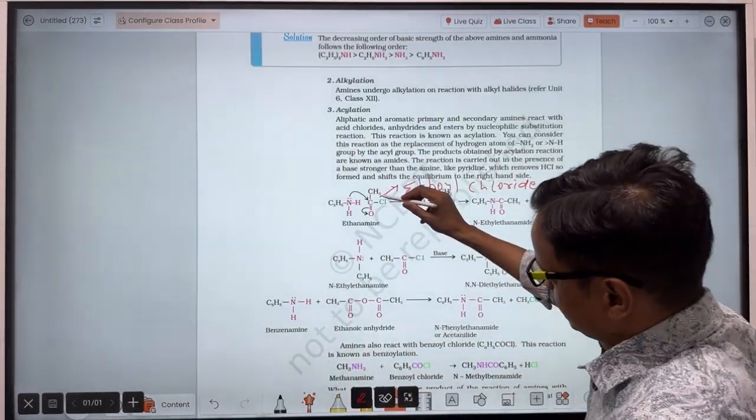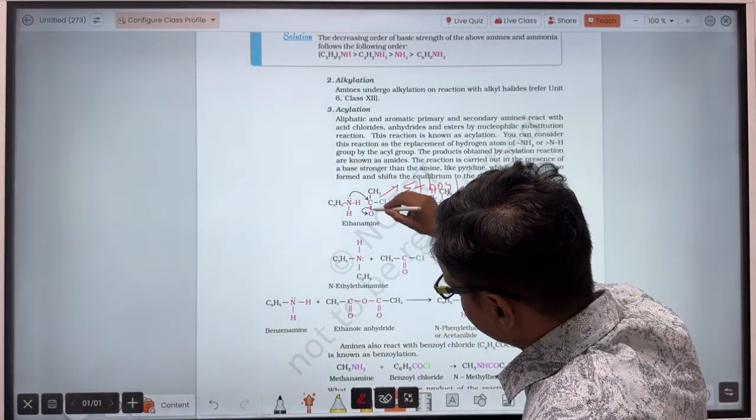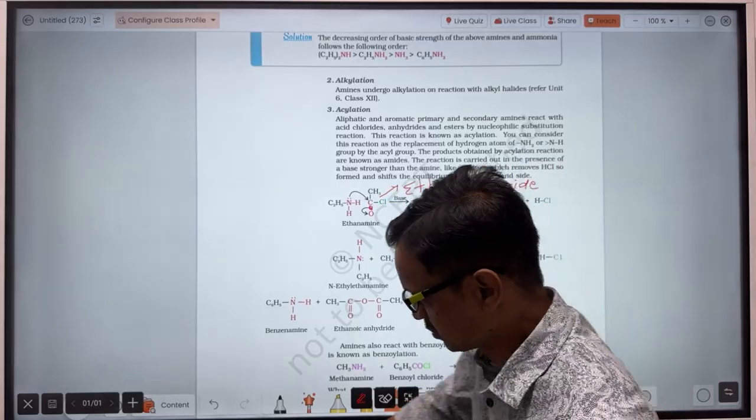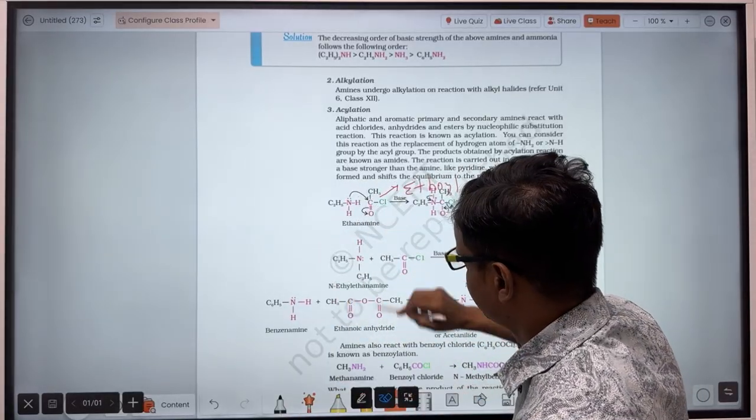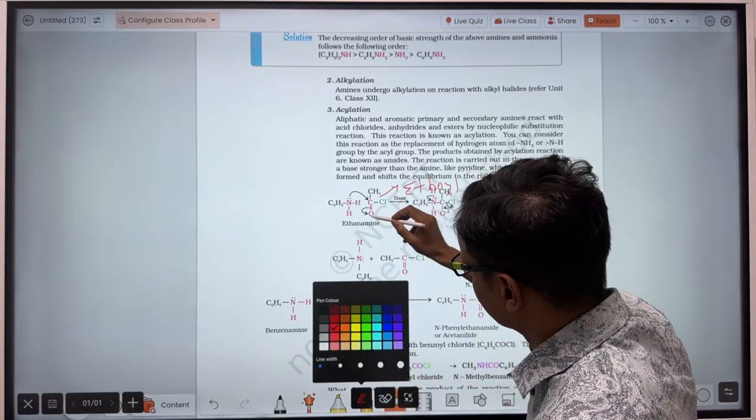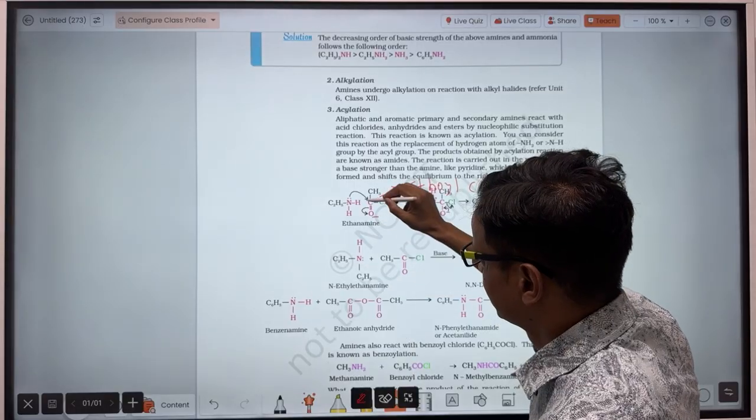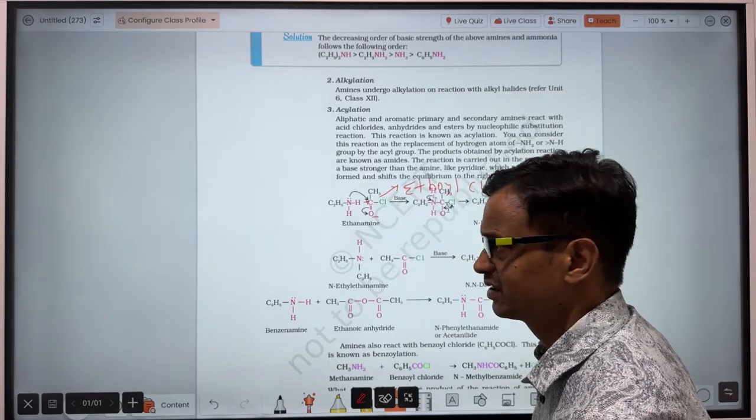Okay, what happened here? This oxygen is attached to the acyl carbon atom. This oxygen will attract the pi electrons towards itself, so here there will be a negative charge, and this carbon will have a positive charge.